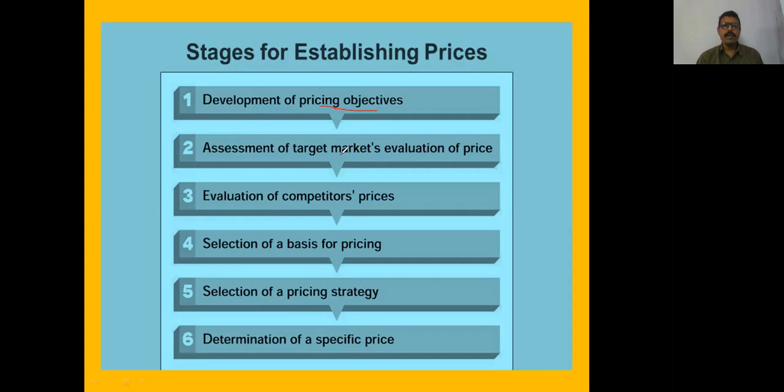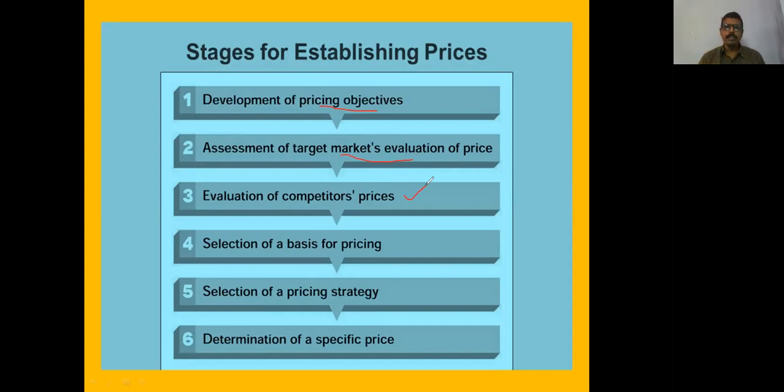Next one is assessment of the target market. If the target market belongs to the high class, they price above. If the target market belongs to the low class, they price differently. Then comes evaluation of competitors' pricing. They will see the competitors' prices and price either above, below, or along with the competitors.